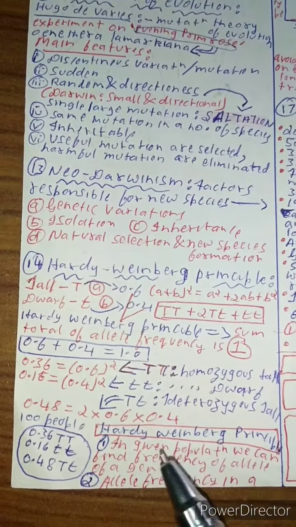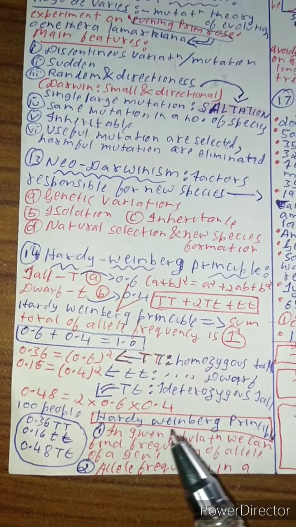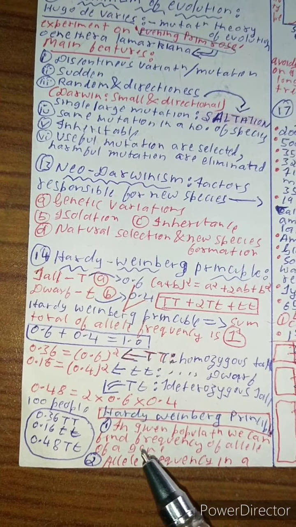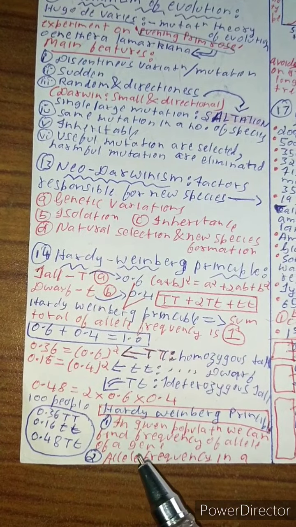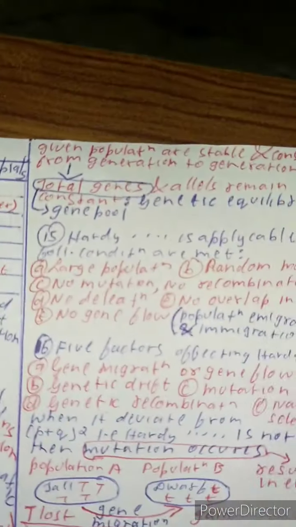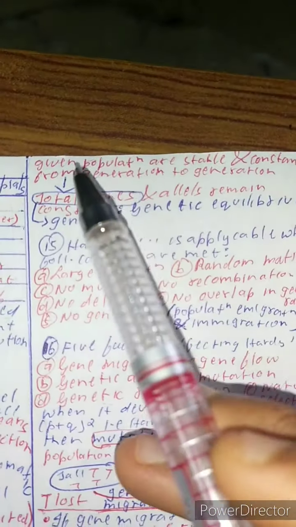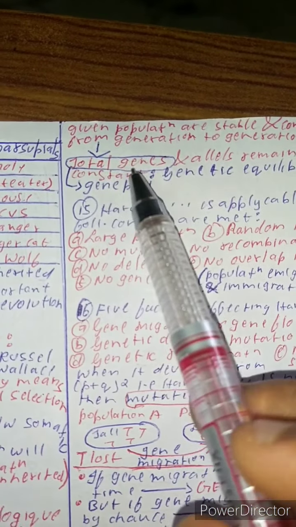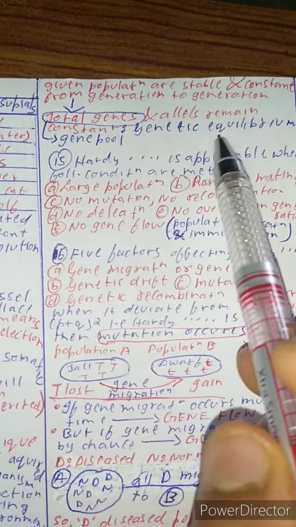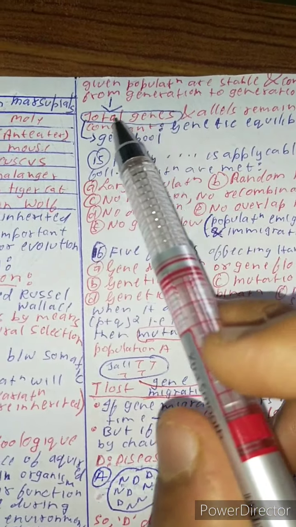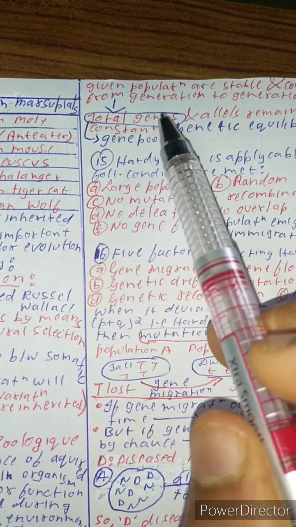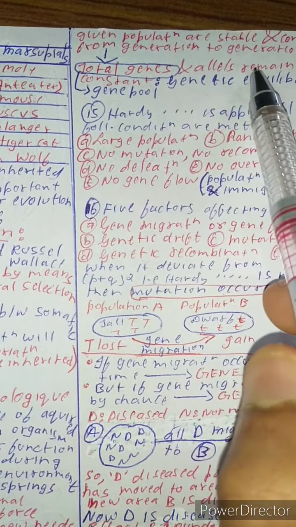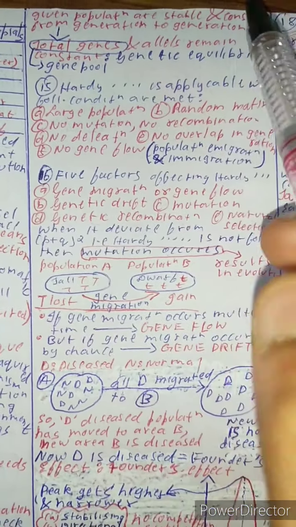So the result that the Hardy-Weinberg principle gives is that in a given population we can find the frequency of alleles of a gene. And the allele frequency in a given population is stable and constant from generation to generation. It won't change. That is, total genes and alleles remain constant. That is known as genetic equilibrium. Total genes are called the gene pool. When the gene pool and alleles remain constant, it's called genetic equilibrium.